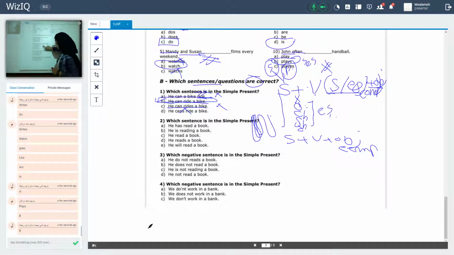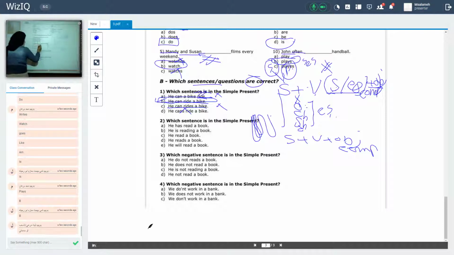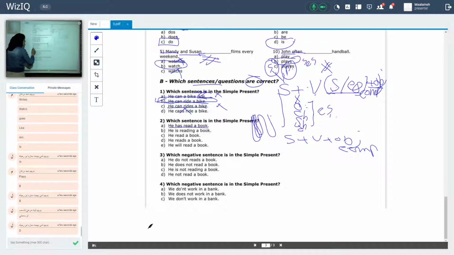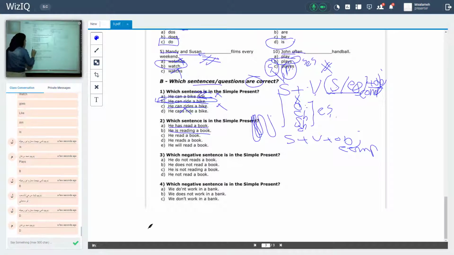So in the same way, which sentence is in the simple present? He has is in a perfect tense. He is is in a continuous or progressive tense. He read, he is a singular subject, followed by what? S or ES. So it's wrong. He reads a book, that's the right answer. He will is in the future. So the right answer is D. Thanks Lama and thanks Lays.